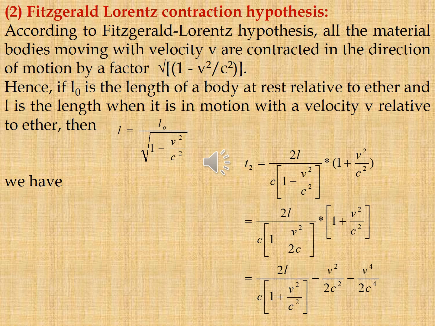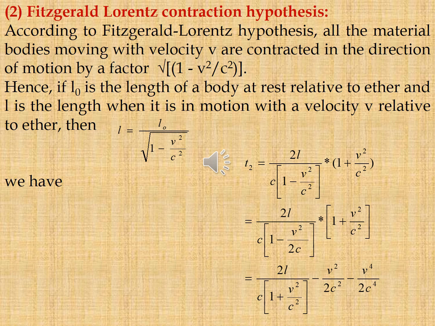The Fitzgerald-Lorentz contraction hypothesis also explained the Michelson-Morley experiment's negative result. According to this hypothesis, all material bodies moving with a velocity v are contracted in the direction of motion by a factor root over 1 minus v square by c square. Hence, if L0 is the length of the body at rest relative to the ether and L is the length when it is in motion with a velocity v relative to the ether, then L is equal to L0 times root over 1 minus v square by c square.